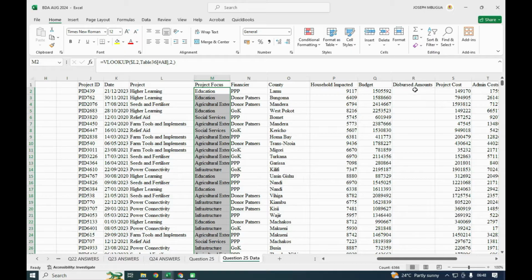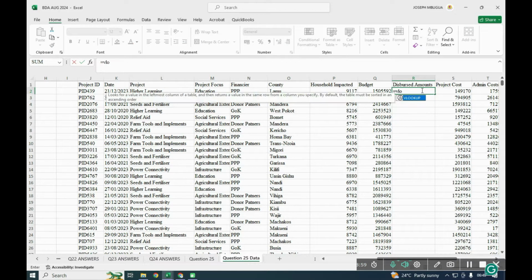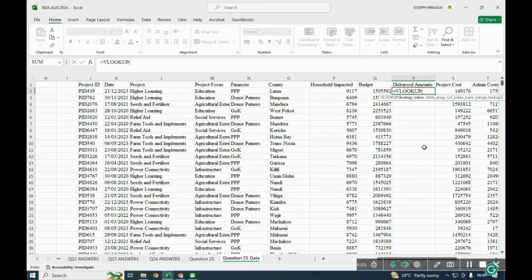The other one is the disbursed amount. Still, we use a VLOOKUP. I'll double click that. For the lookup value here, we have been told to note that the disbursements are made based on the project ID. So the lookup value here is the project ID. Again, I can do a partial lock, locking only column J so that it will pick from that column.